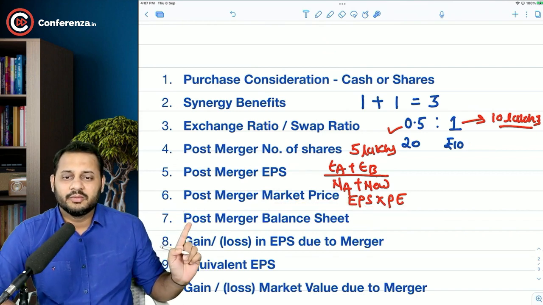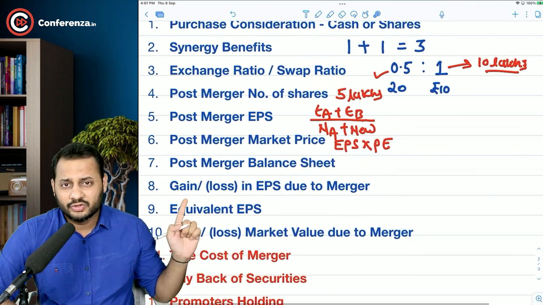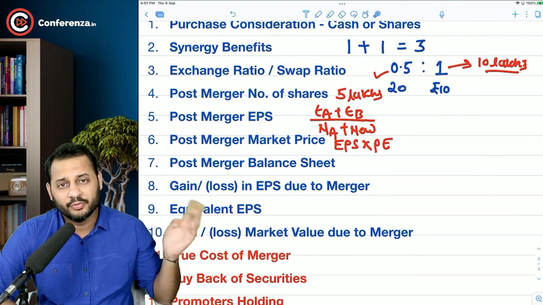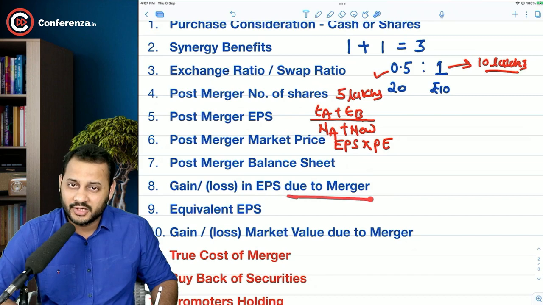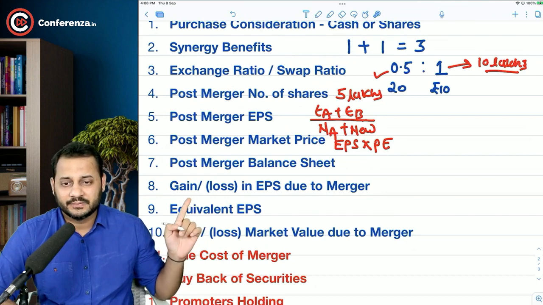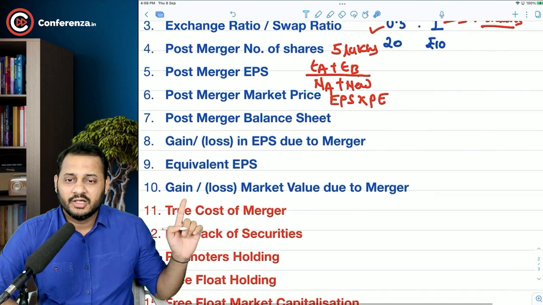Then we can prepare the post merger balance sheet. After that, we will also find out the benefit in terms of EPS to the shareholders of both companies due to merger. Both companies have decided to merge, and it is our responsibility to calculate what the benefit is, or if there is a loss to any of the shareholders in terms of EPS. Then there is something called equivalent earning per share that we are going to focus on. Another thing is gain or loss in the market value due to merger.